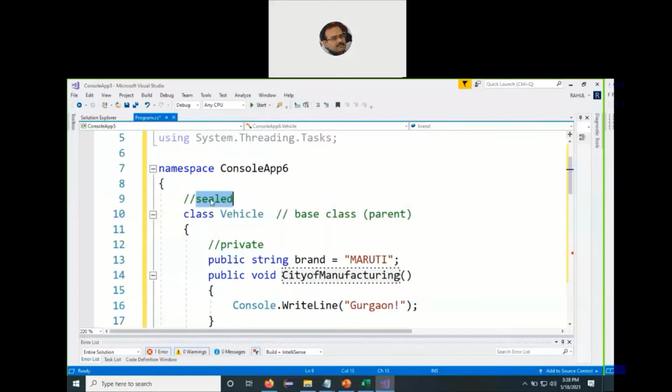Just like we got a final in the case of Java, same way we got a sealed. Sealed means you have blocked. Now you cannot allow the inheritance of this class to take place. However, if I do not use the sealed, then I am allowing the inheritance to occur.